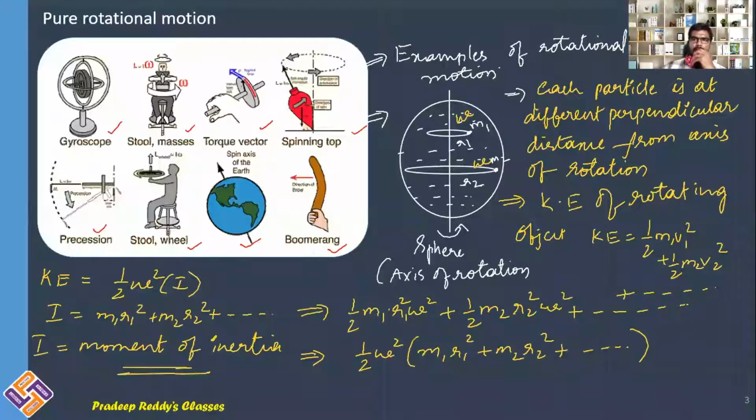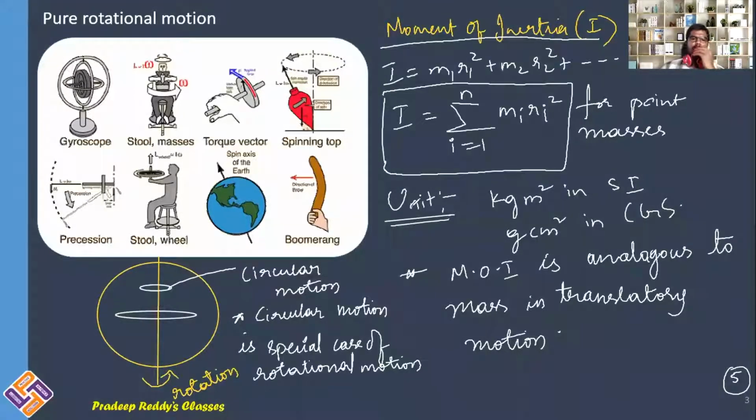In order to calculate moment of inertia, we use the formula I is equal to m r square. So this is the definition of moment of inertia. I is equal to m1 r1 square plus m2 r2 square plus so on. And if you add these all, you need to replace it with summation. Of course, summation can also be replaced with integration.